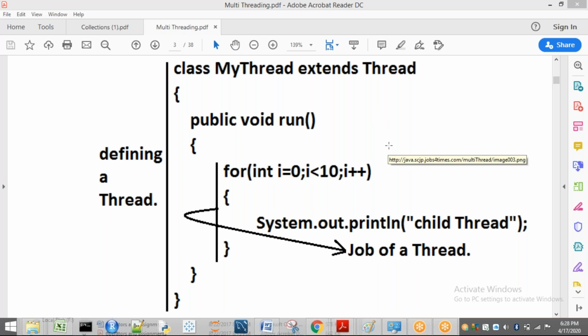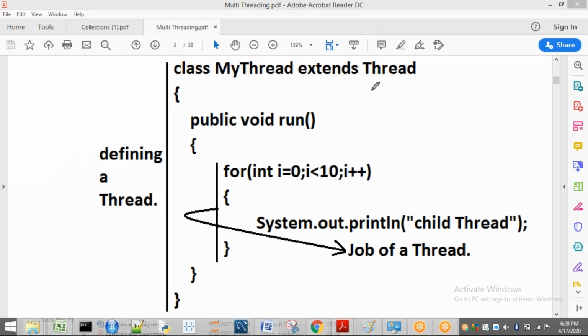Now we are going to see a class called MyThread. MyThread is going to extend Thread. In Thread, how many methods are there? There are many methods, but for now we are focusing on only two methods: one is the run method, another one is the start method. For now, remember only these two methods. Later on, we will see different methods in the Thread class.